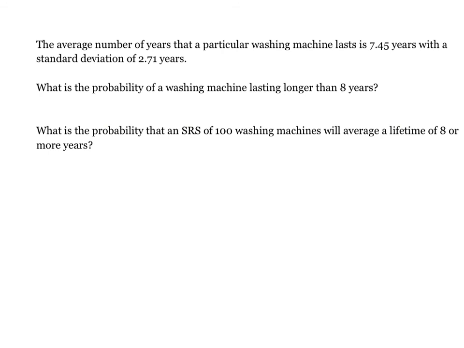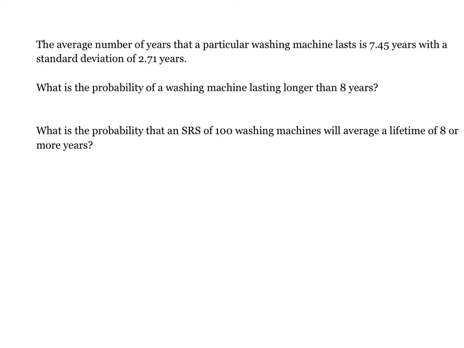All right, another example. It says the average number of years that a particular washing machine lasts is 7.45 years with a standard deviation of 2.71 years. So my first question is, what is the probability of a washing machine lasting longer than 8 years? Well, I would love to use a z-score to answer this question, but nowhere in the question does it say that this population is approximately normal.